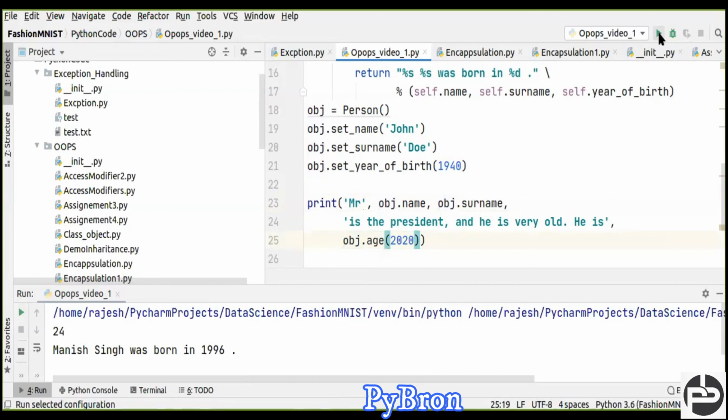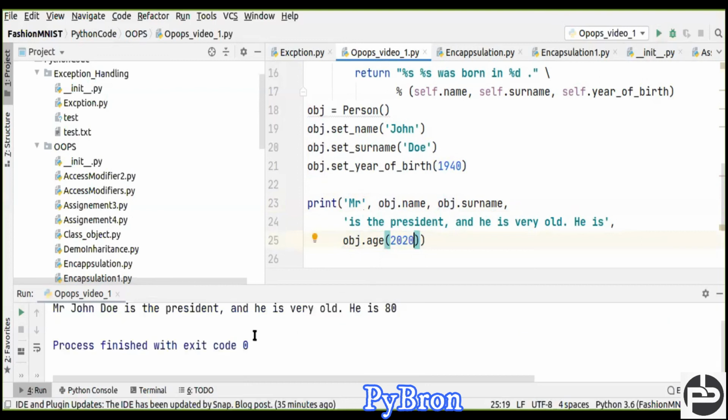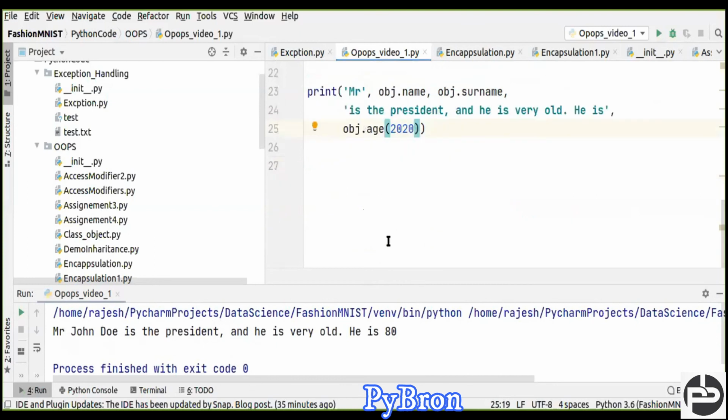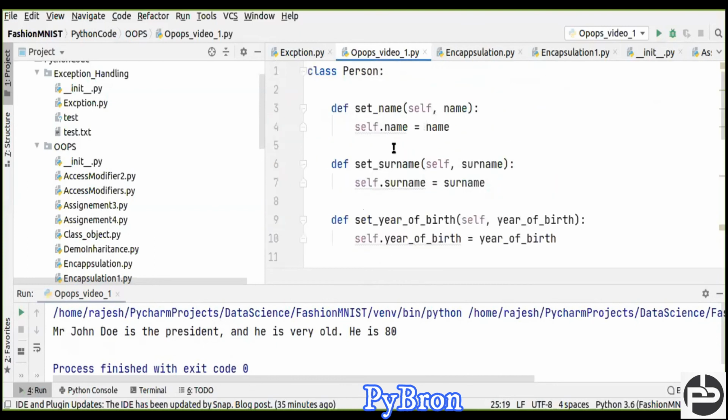Okay, that's all. That's Mr. John Dio, born in 1940. So Mr. John Dio is president and he is very old. He is 80 years old. Got it. Thanks. That's all about the class and object.